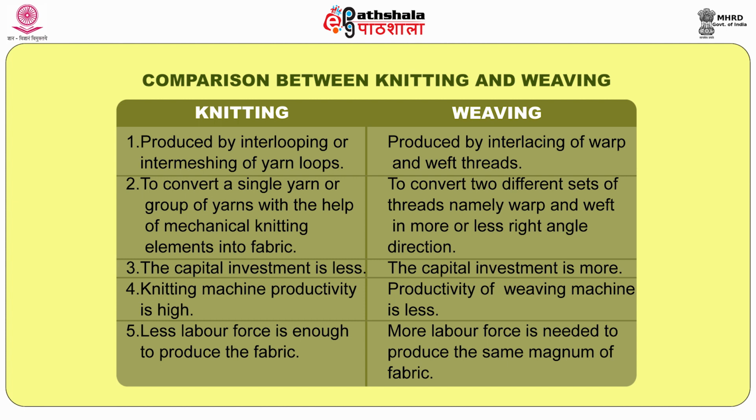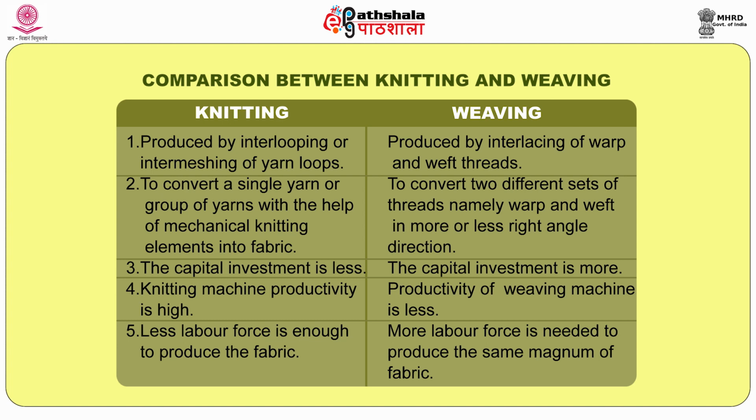Knitting is interlooping of yarn. Weaving is interlacement of yarn. For knitted fabric, a single end can be converted into fabric. But in the case of woven fabric, made on a weaving machine, we need a minimum of two sets of yarn, warp and weft. The next thing is that for knitted fabric, a single yarn, meaning a cone, can be converted into a knitted fabric.